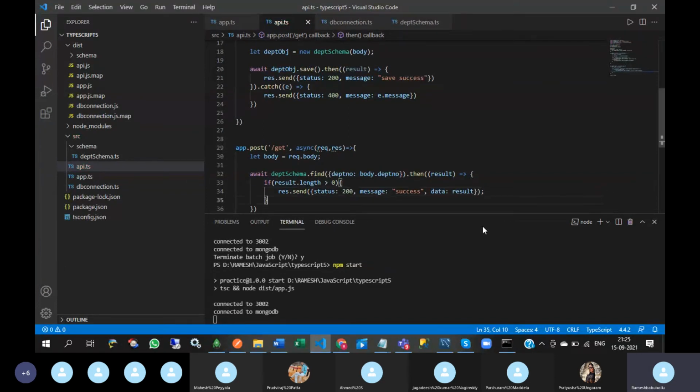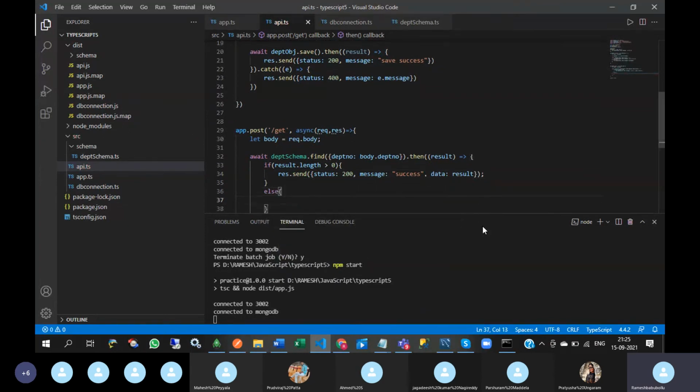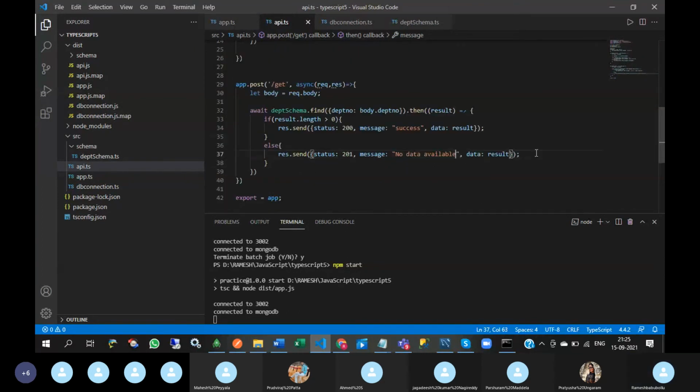Okay. Else block means if you are not getting any data from MongoDB, what type of message do you want to give? Here 201 I want to give, and no data available on result.